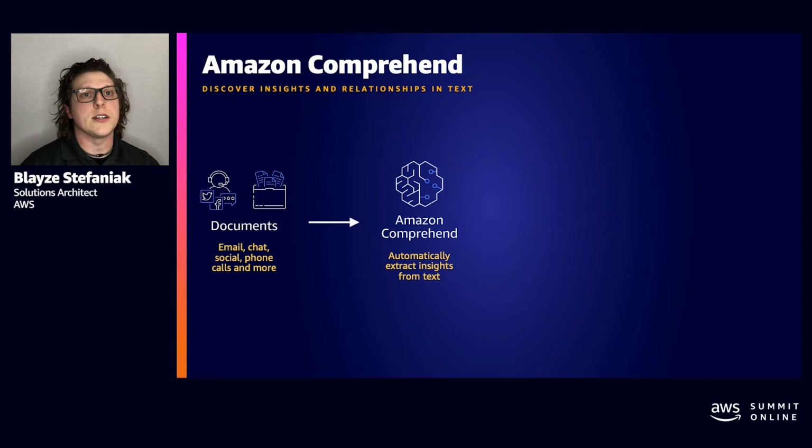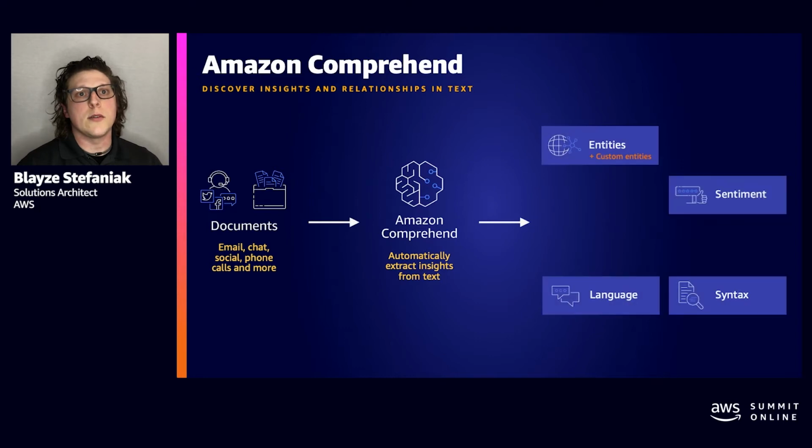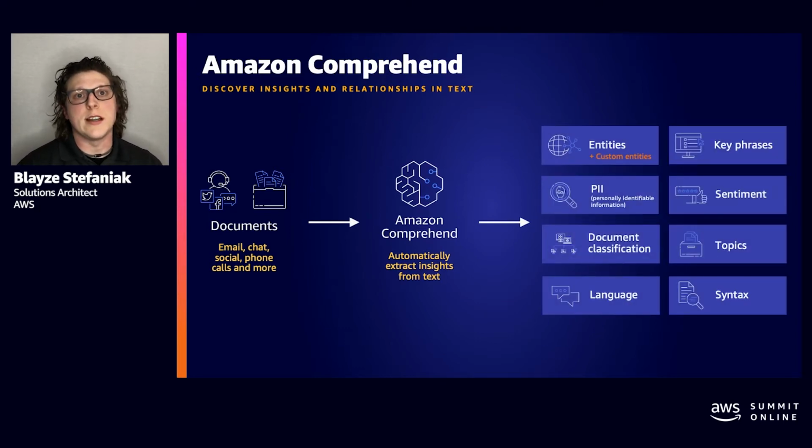Then we also have Amazon Comprehend, which is really the next step in that workflow. So we've extracted that text from the document, and now we want to do something with it and identify the entities and relationships. Comprehend is a natural language processing service which can help you find insights and relationships within your own structured data. And just like with Textract, Comprehend requires no machine learning expertise to get started. It's really an API where you send in the text, which could have come from Textract, and then it provides back data based on pre-trained models or custom entities that you've created and trained your models with within Comprehend.